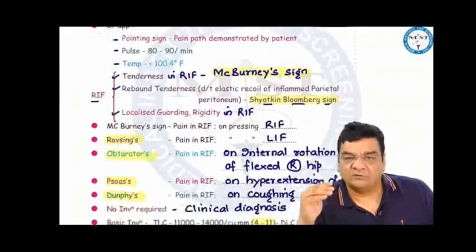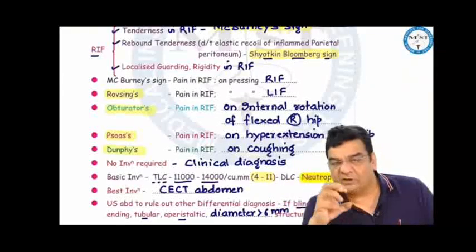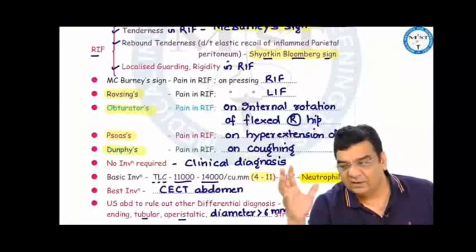Various other signs can be seen. Rovsing sign: if you press in the left iliac fossa, the patient complains of pain in the right iliac fossa. This is due to shifting of gas, or maybe shifting of intestines, from the left to the right side. And if there is a red hot appendix on the right side, then the patient can experience pain.